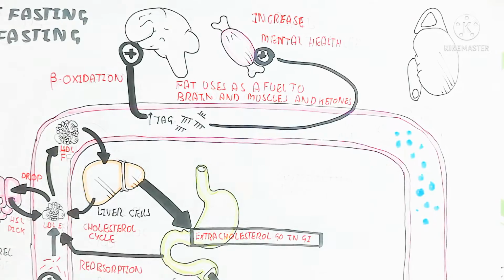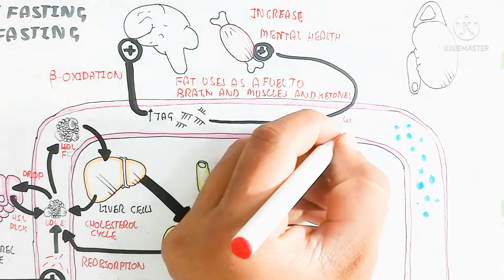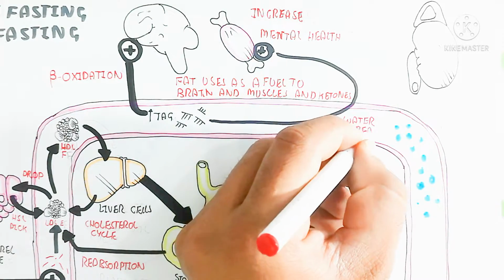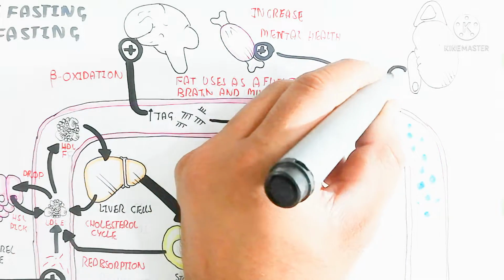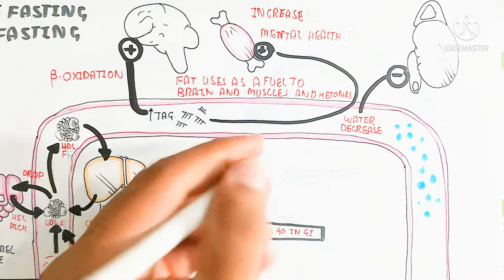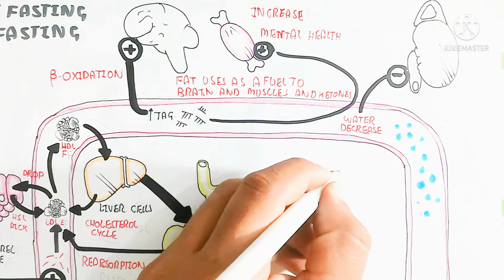But this low density lipoprotein will provide the fatty acid to the tissue, for example muscle, and mental health increases, so the brain prefers more ketones as well as fatty acid to repair the cell. So the repairing will increase more.